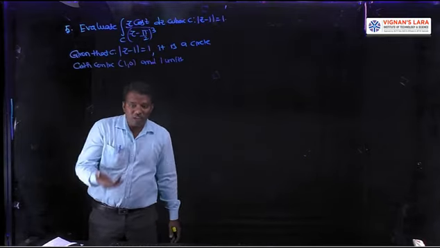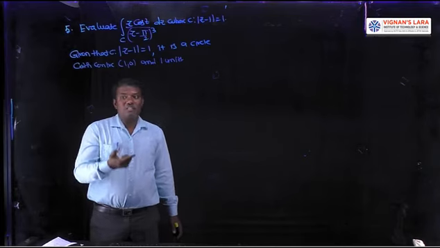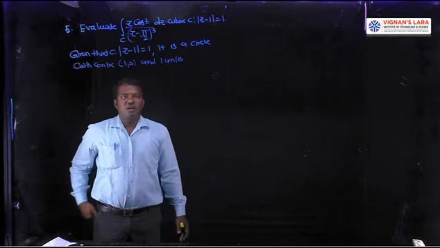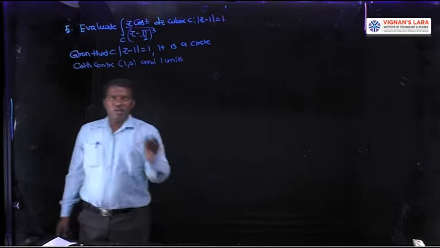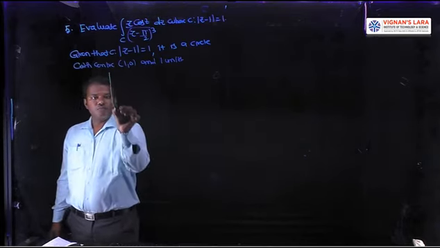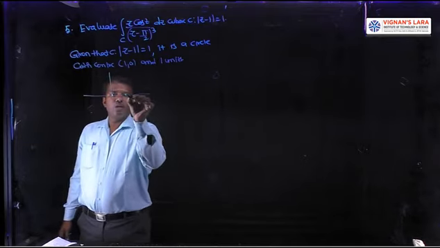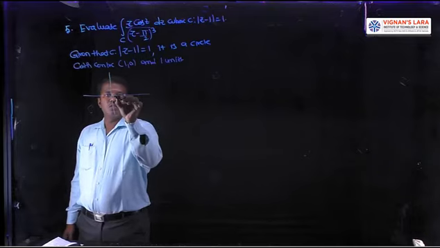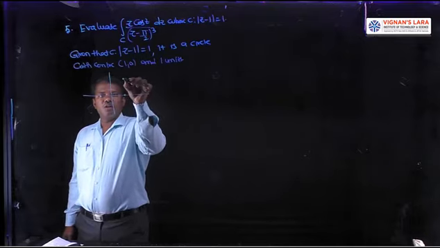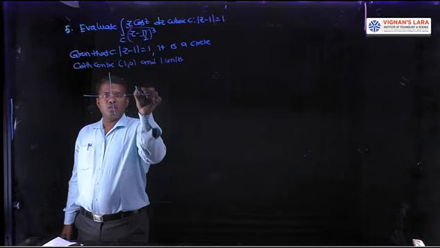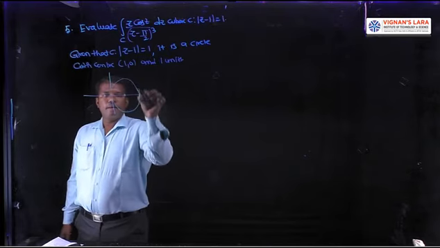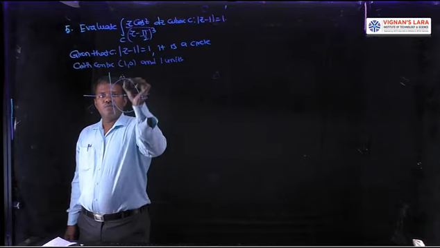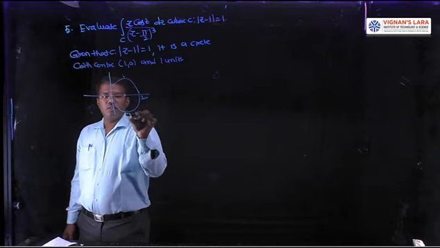Mod z plus 1 equal to 1 means center minus 1, 0; plus means minus, minus means plus. Radius 1 unit. Then draw the circle with center 1, 0 and radius 1 unit, which extends up to 2 units on the right and 0 on the left side, with i on top and minus i below.